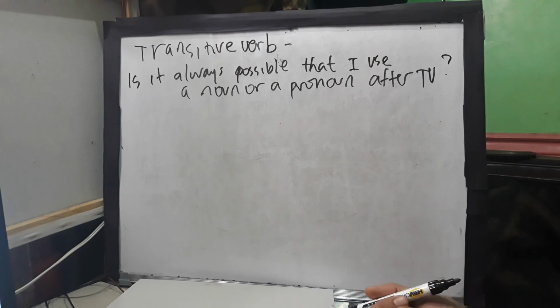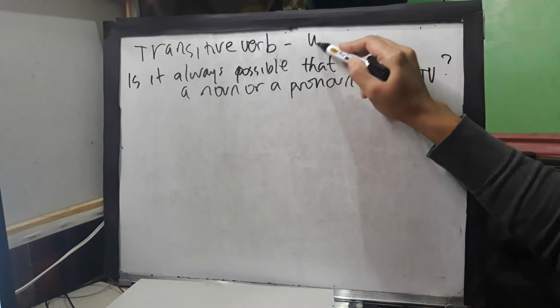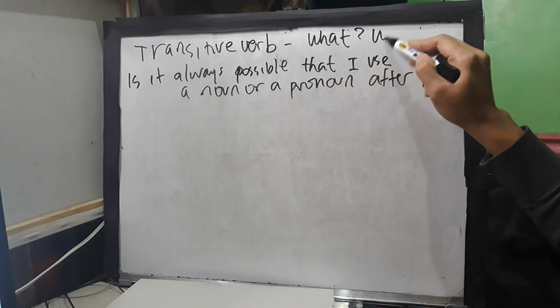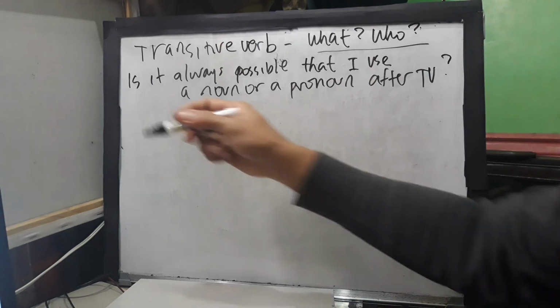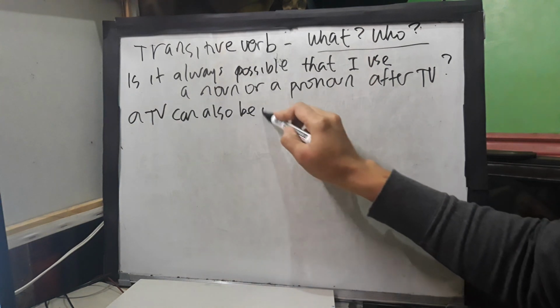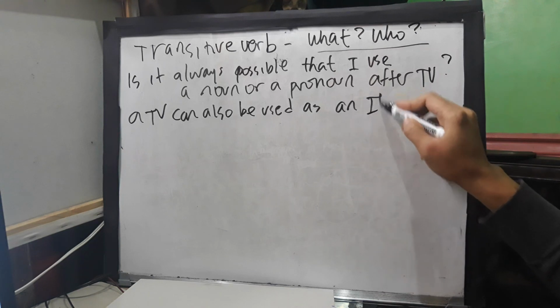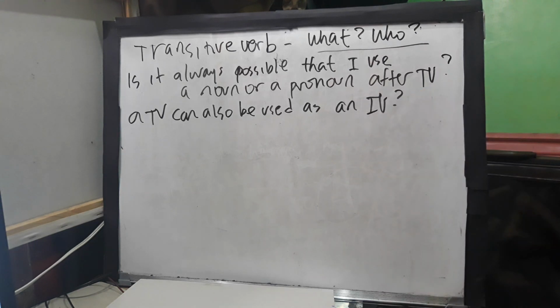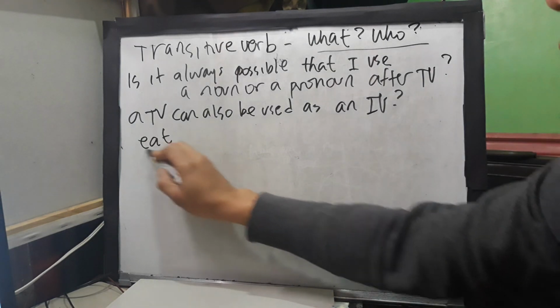Because if you notice, teacher, you told us before that a transitive verb is followed by a noun or pronoun because there is a possible answer to question who. Yes, but then again, it's up to you what you want to emphasize in your sentence because a transitive verb can also be used as an intransitive verb. Okay, so let's have an example for this. Let's have a very simple verb. Let's have the verb what?